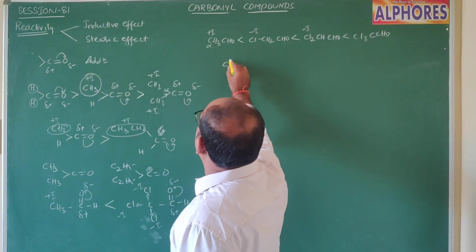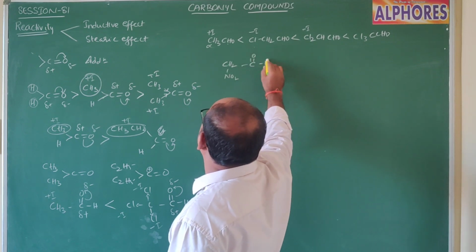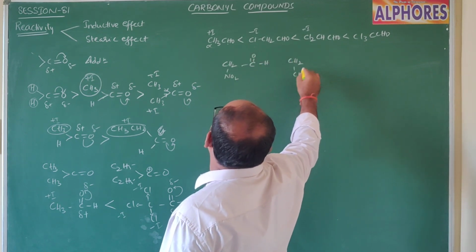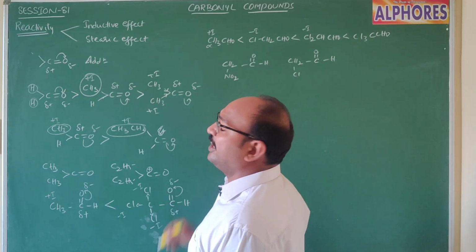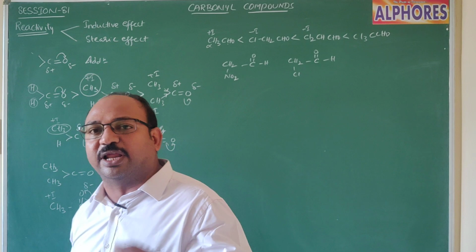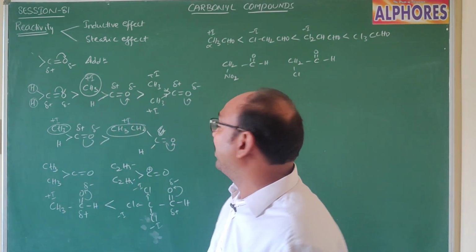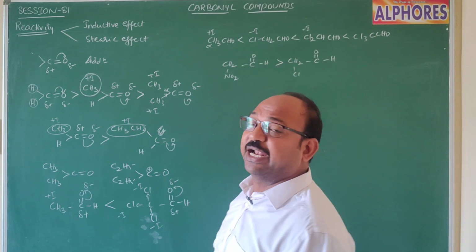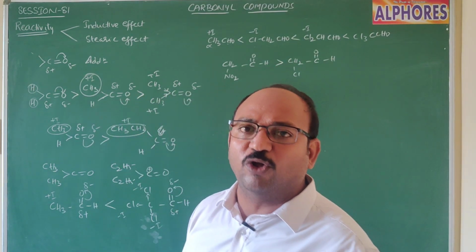Now, if one aldehyde consists of a nitro group with C double bond OH, and another aldehyde consists of chlorine with C double bond OH, which aldehyde is more reactive here? The nitro group is a strong electron withdrawing group. The minus I tendency of the NO2 group is more compared to Cl. That's why the order of reactivity is alpha nitroacetaldehyde greater than alpha chloroacetaldehyde.